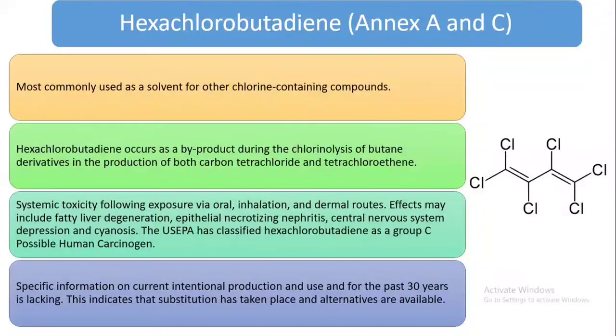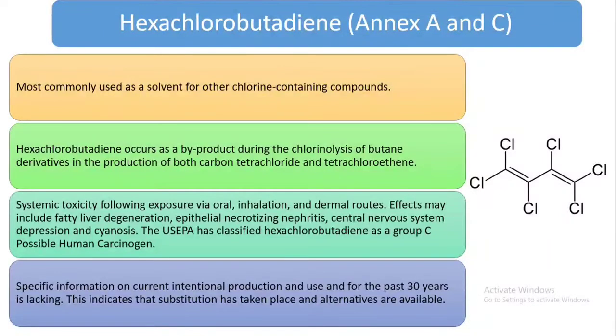Now hexachlorobutadiene. This belongs to both Annex A and C. Most commonly used as a solvent for other chlorine containing compounds. Hexachlorobutadiene occurs as a byproduct during the chlorinolysis of butane derivatives in the production of both carbon tetrachloride and tetrachloroethane.